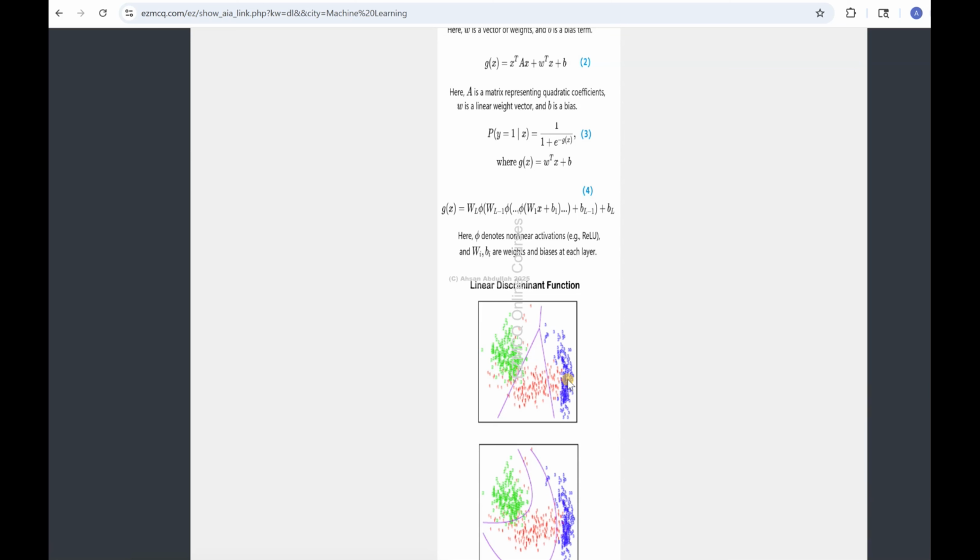It divides these three classes. The colors are assigned for the sake of comprehension; we are not aware of those classes. Based upon their statistical properties, the linear discriminant function classified them like this because it is a straight line. You can see that the red class has been incorrectly assigned to the blue class.